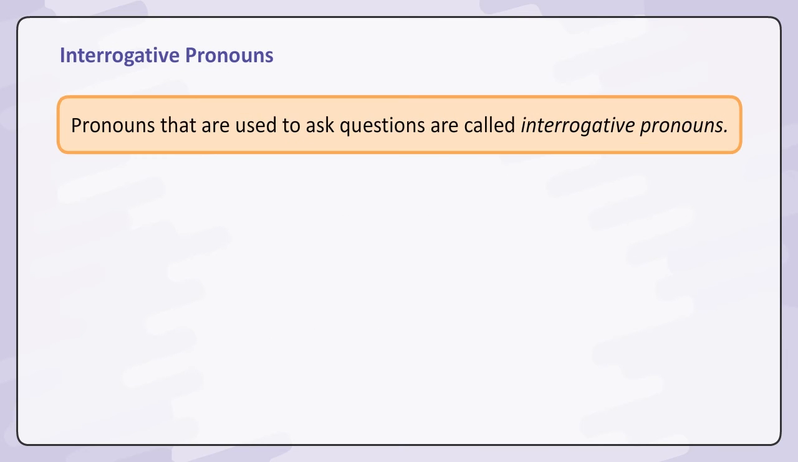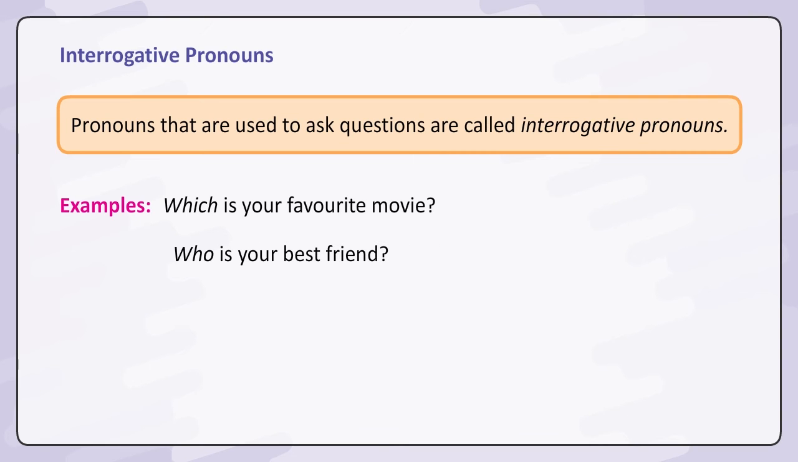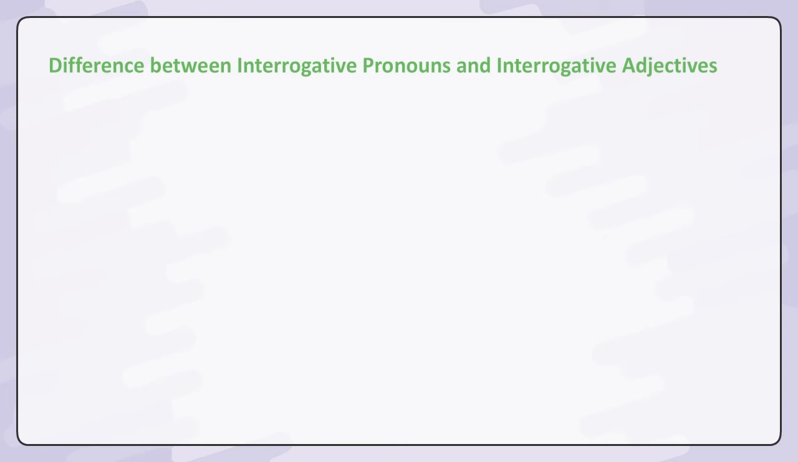Interrogative pronouns. Pronouns that are used to ask questions are called interrogative pronouns. Examples: Which is your favorite movie? Who is your best friend?